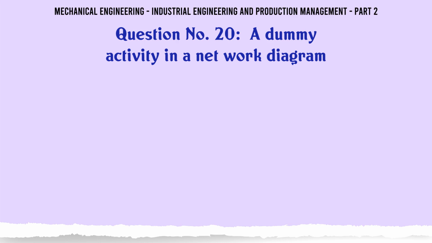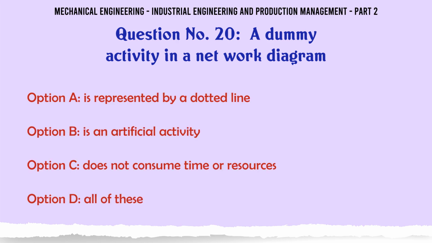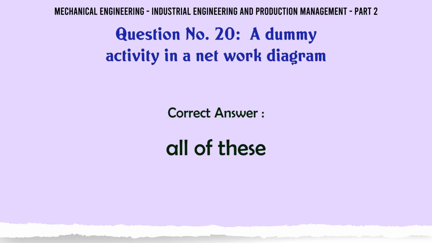A dummy activity in a network diagram, A. is represented by a dotted line, B. is an artificial activity, C. does not consume time or resources, D. all of these. The correct answer is all of these.